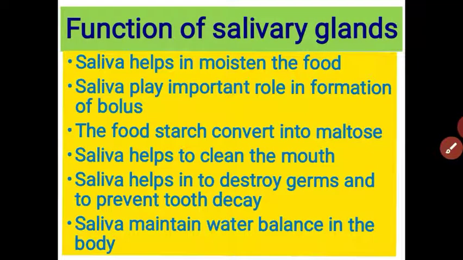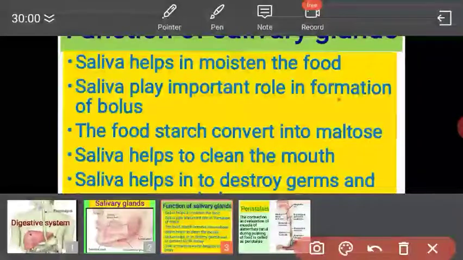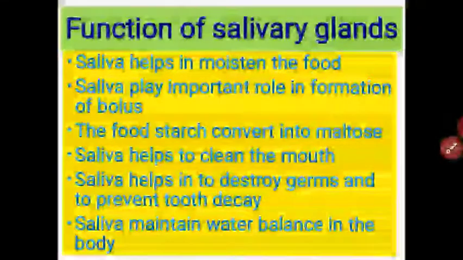The salivary gland is very important to moisten the food. When we take food and chew it, it is converted into small pieces. With the help of saliva, the small pieces are mixed together and form a bolus. So saliva plays an important role in the formation of the bolus, and the bolus is soft. With this softness the food is swallowed into the food pipe.